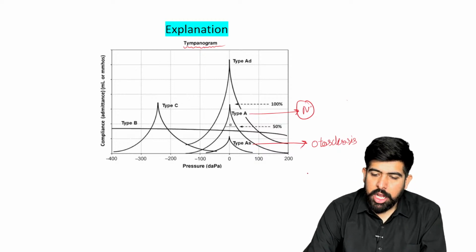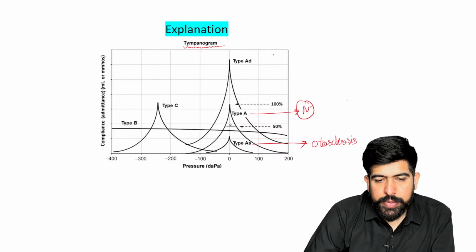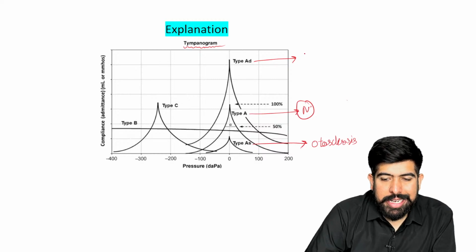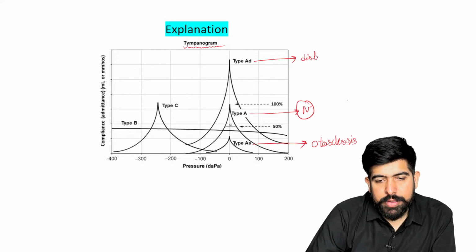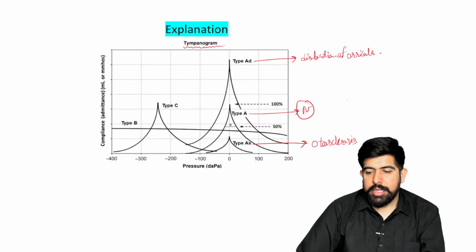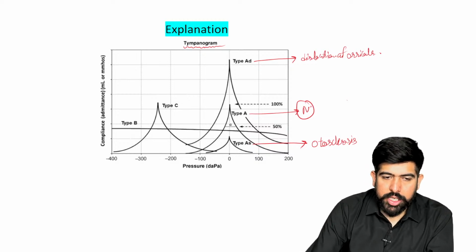Yes, it will be seen in otosclerosis, right? And of course, next we have the type AD, which is seen in dislocation of the ossicles. Yes, there is a dislocation of the ossicles. Very good, doctor.